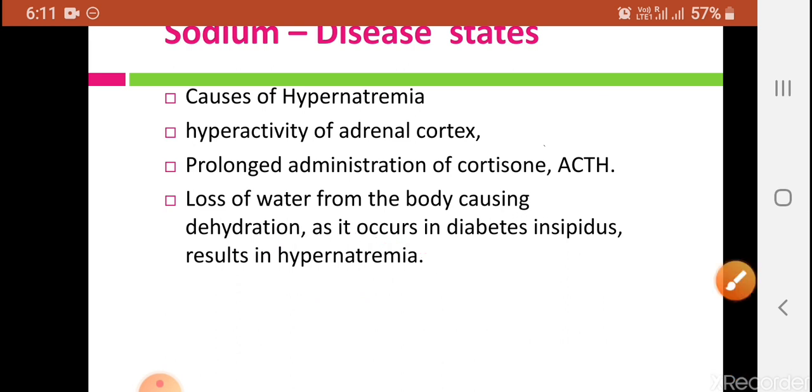So in today's lecture we have completed one of the important macro minerals or principal minerals, that is sodium.